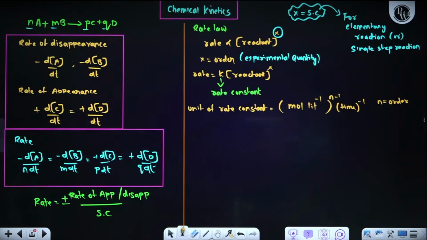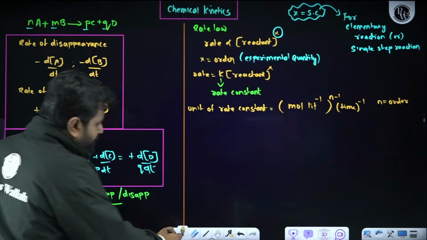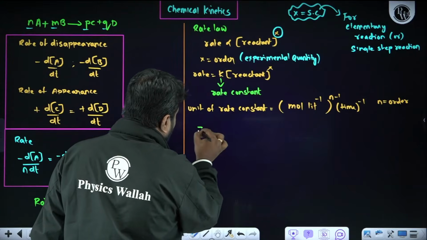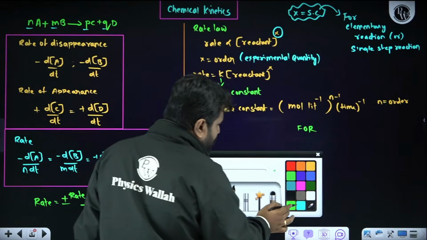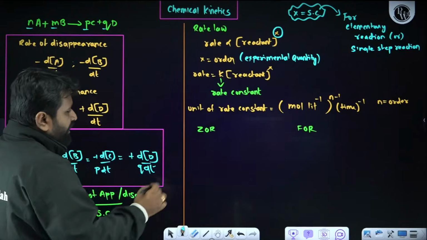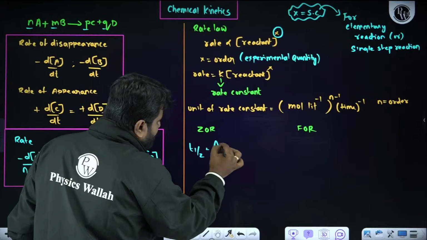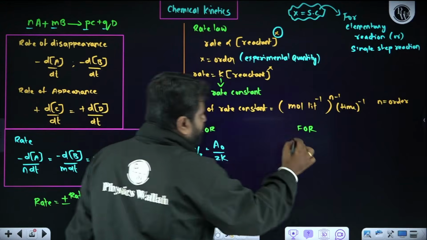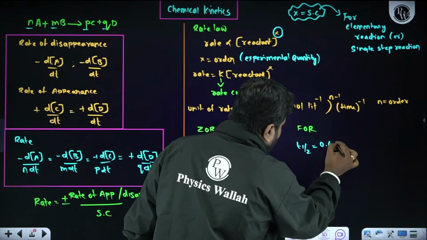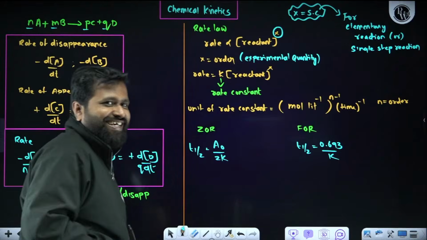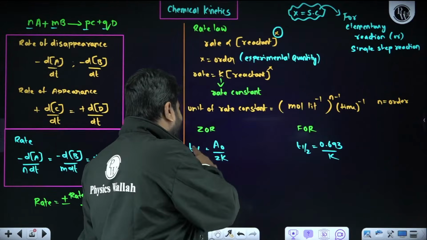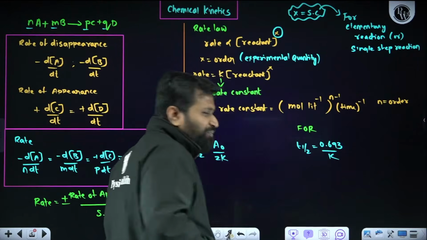Now for zero order reaction, what is the expression? What will be the expression we will be having? Integrated rate expression, zero order reaction, first order reaction. Remember, when it comes to zero order reaction, t half is equal to A naught upon 2K. For first order reaction, t half is equal to 0.693 by K. t half is equal to A naught upon 2K, t half is equal to 0.693 upon K.